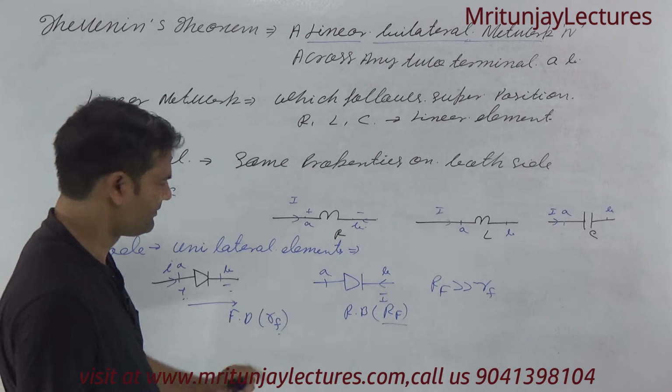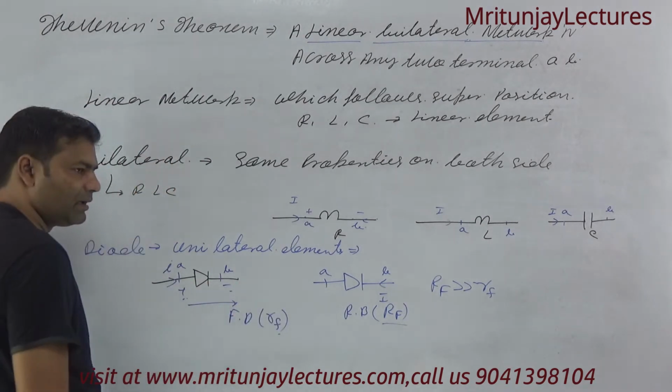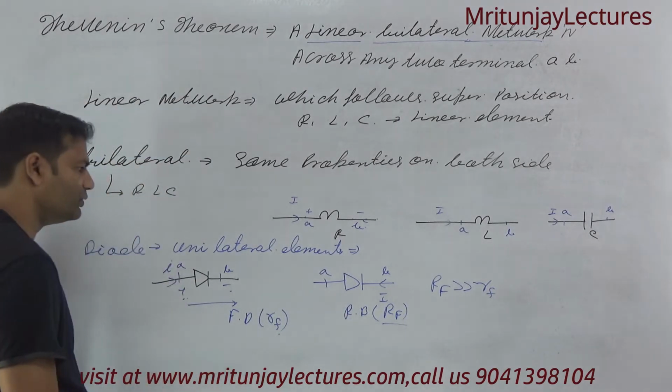Compared to this side, that's why it is called unilateral.